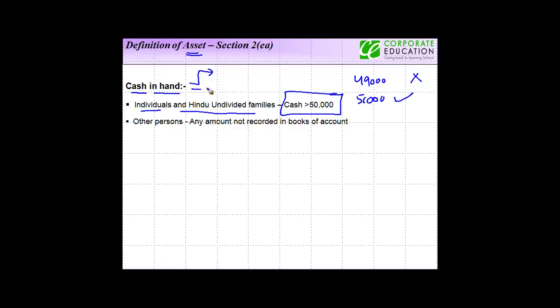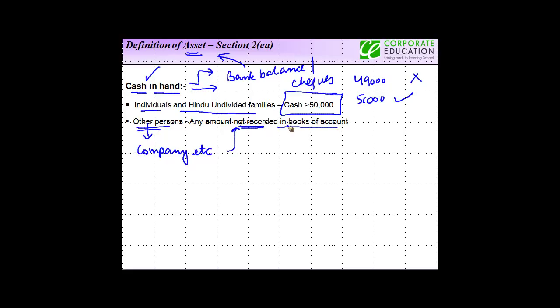Right? Now what is meant here is cash in hand. Therefore, bank balance, stroke checks are not covered as asset within the meaning of this clause. Right? For other persons, let's say a company or anyone else, any amount not recorded in the books of accounts is to be included as an asset under the definition of cash.